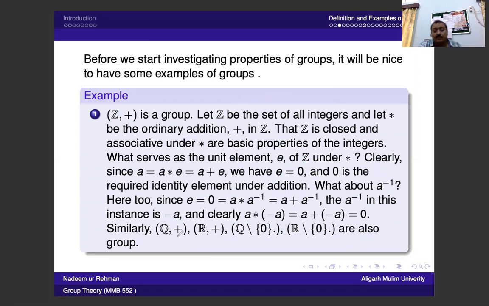Now this again forms a group, because if we take two rational numbers, the sum of two rational numbers is again a rational number, and the sum of rational numbers under addition is also associative. Inside the rational numbers, 0 is also present. So 0 is an element of the rational numbers.